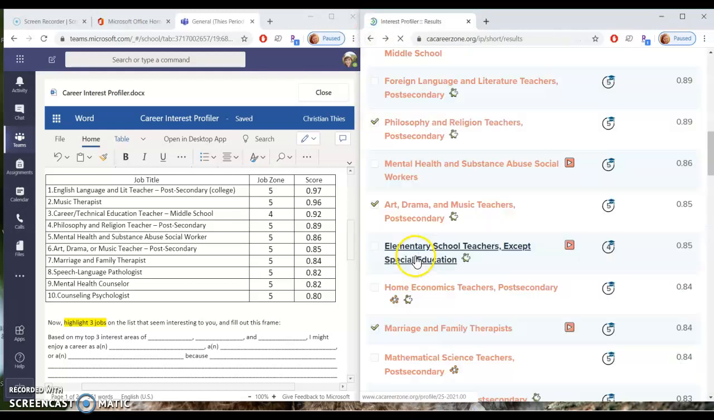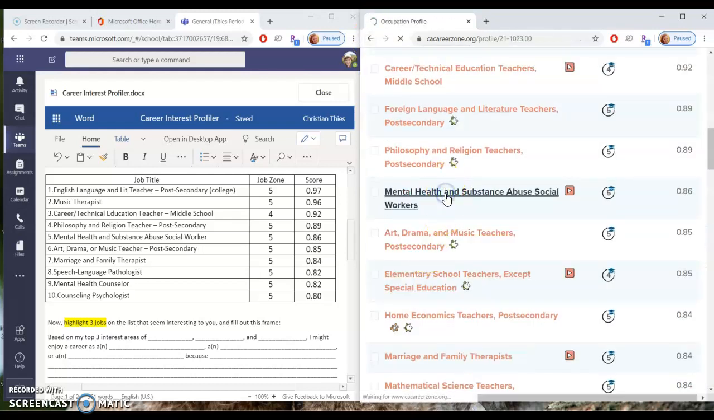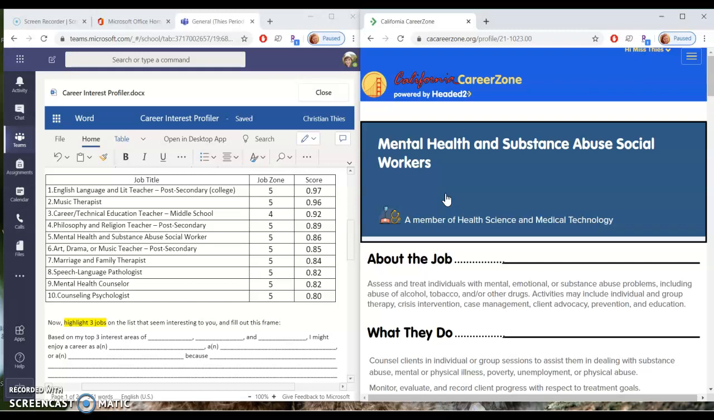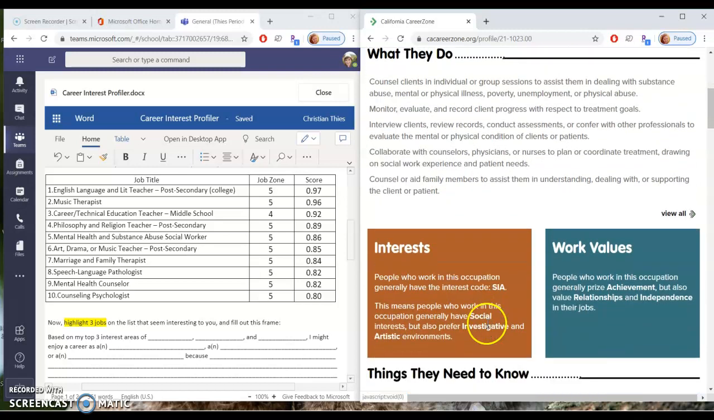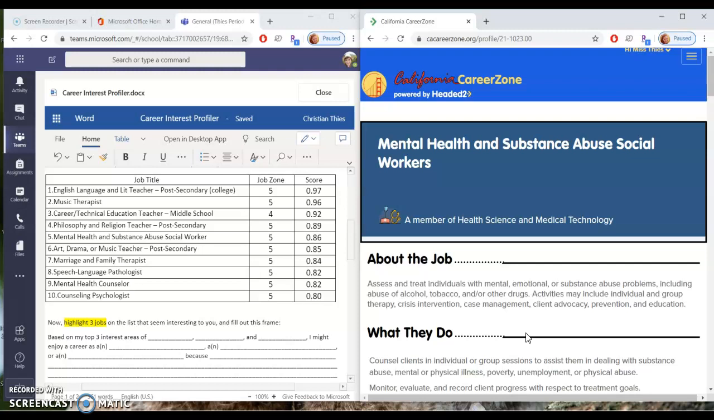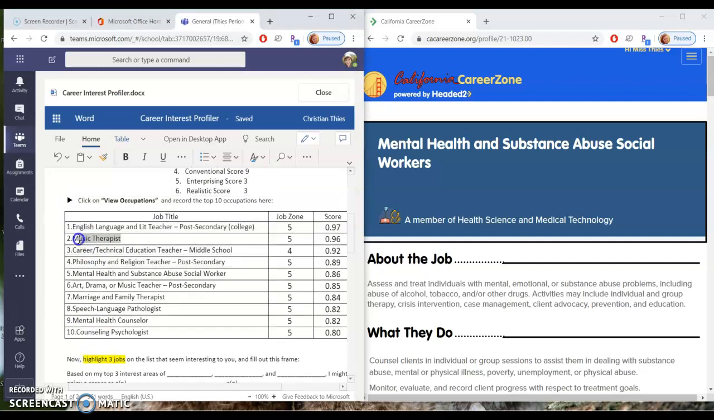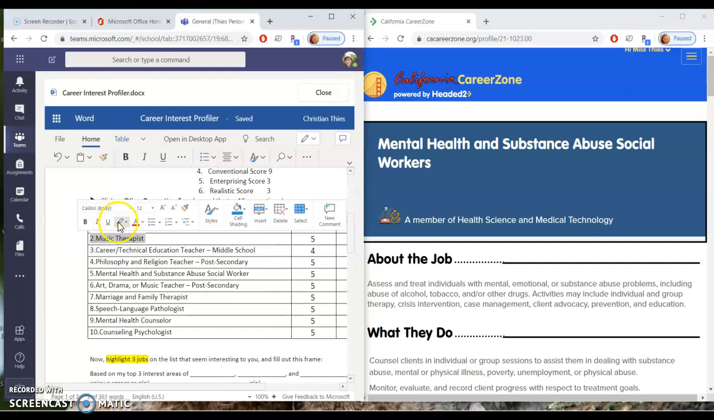Or I can go back and just kind of click on each one. So if you're not sure whether or not you'd like them, go click on it and research about it and look at the job, look at what they do, and then maybe some of the values and interests that are associated with it. Okay? So going back here, I'm going to highlight the 3 that I think really stick out to me. For me, I'm fascinated by this music therapist thing, so I'm going to highlight that.